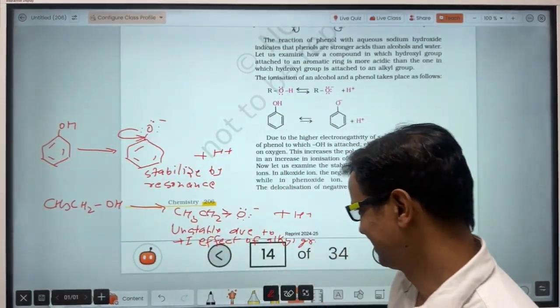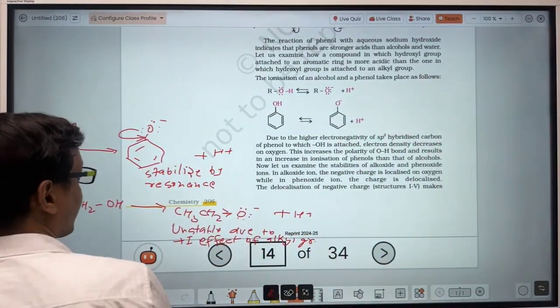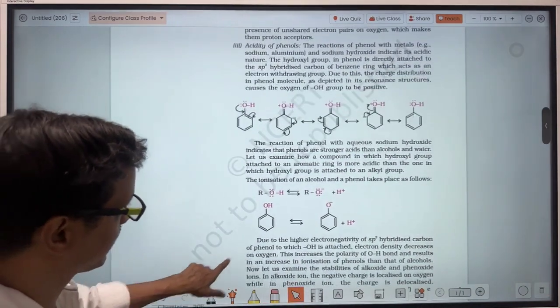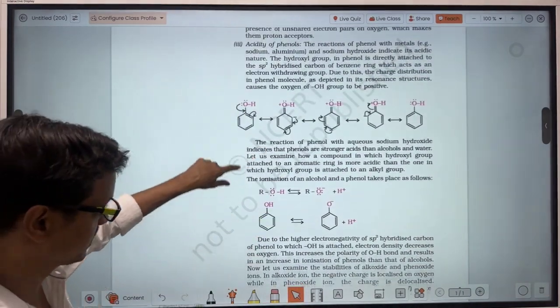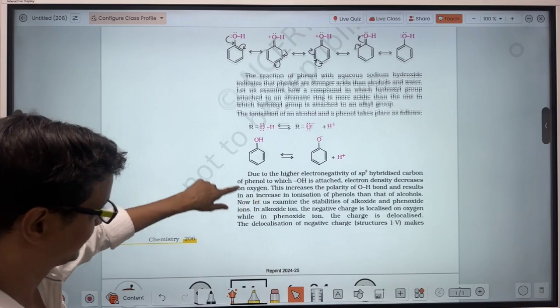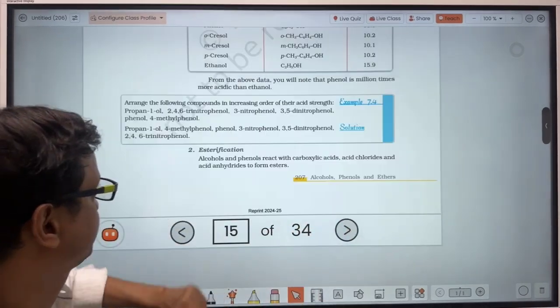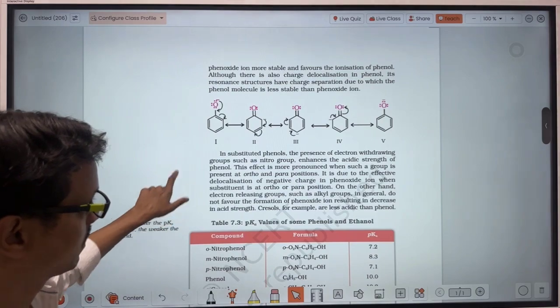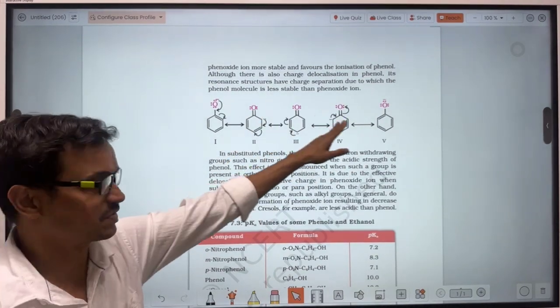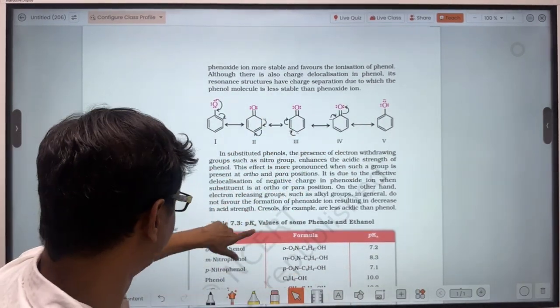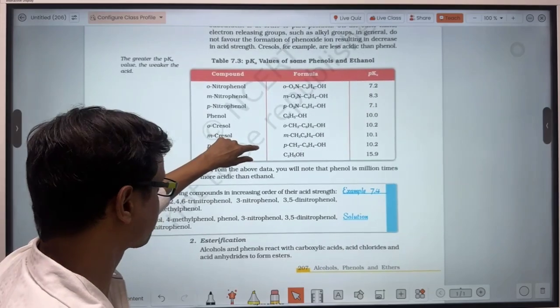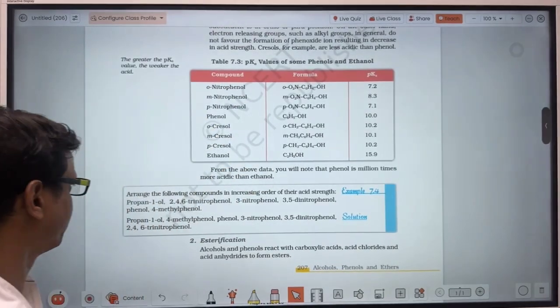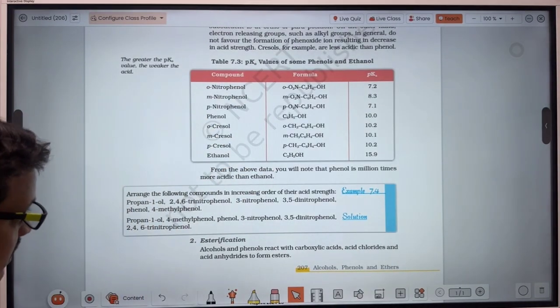Okay guys, easy. Now let's see. So that is given here: alkoxide ion is unstable, but phenoxide ion is stable. Okay. The second reason is that it is stable due to resonance, and you can draw the resonating structures very easily. So let's see.